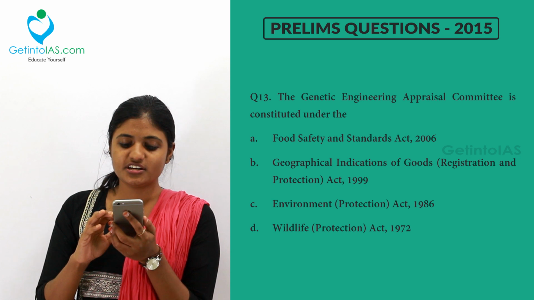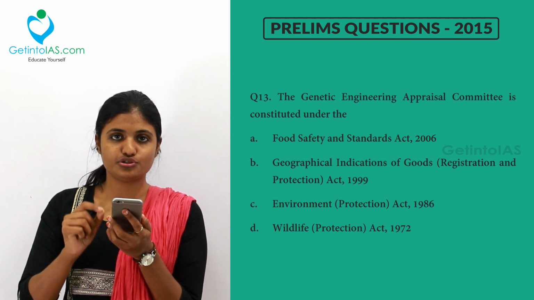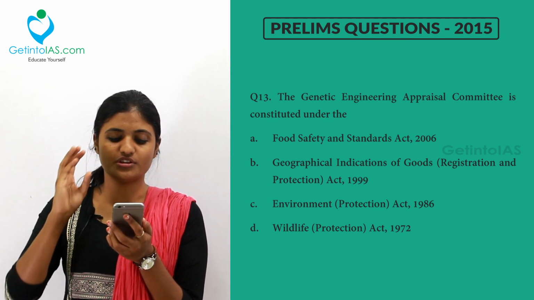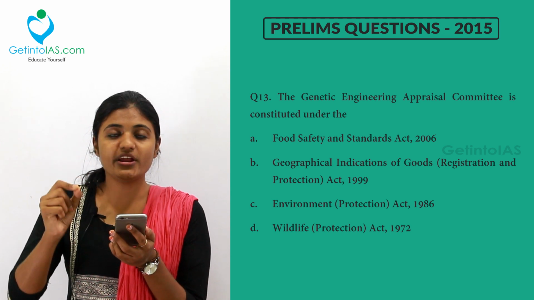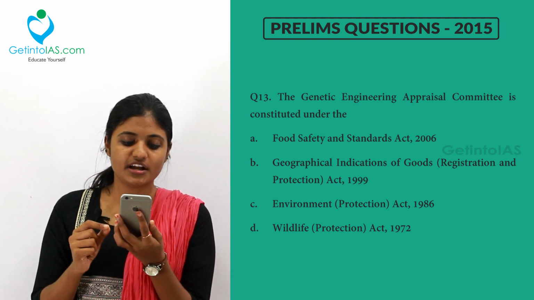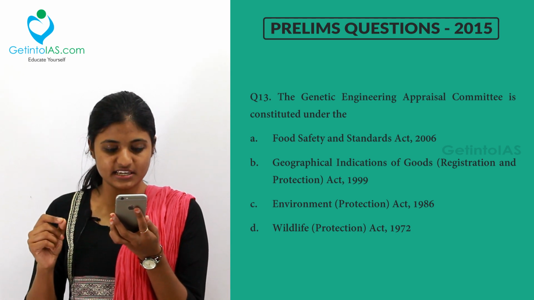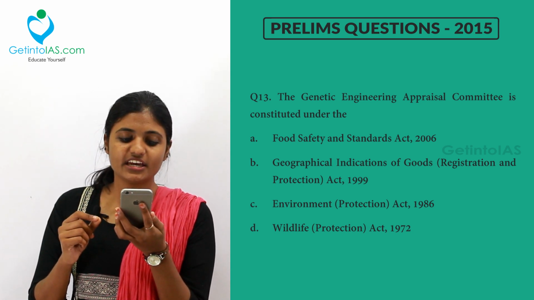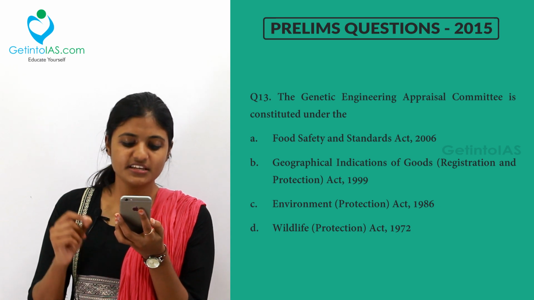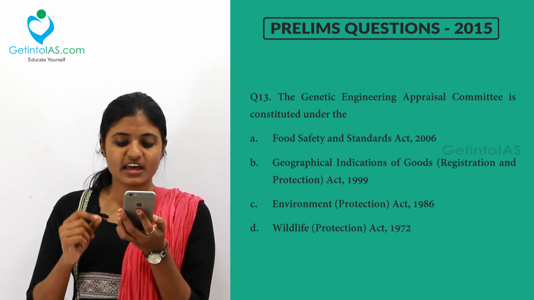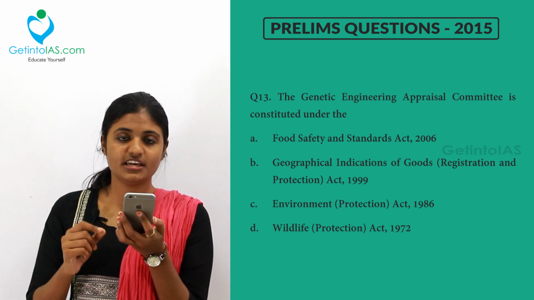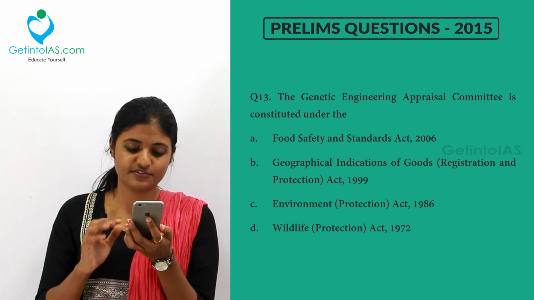Coming to the next question. The Genetic Engineering Appraisal Committee is constituted under what Act? A, Food Safety and Standards Act 2006. B, Geographical Indication of Goods Act 1999. C, Environment Protection Act of 1986. D, Wildlife Protection Act of 1972.